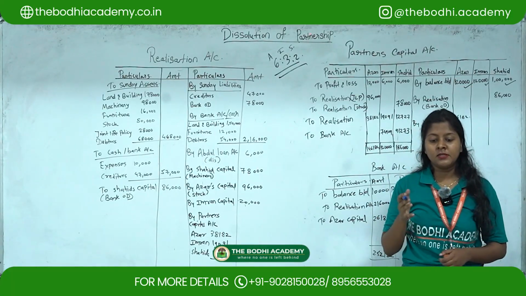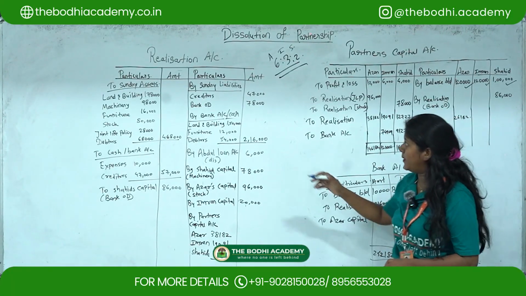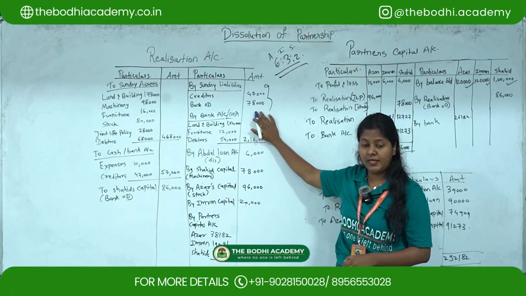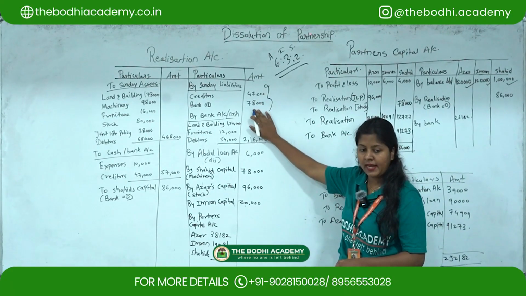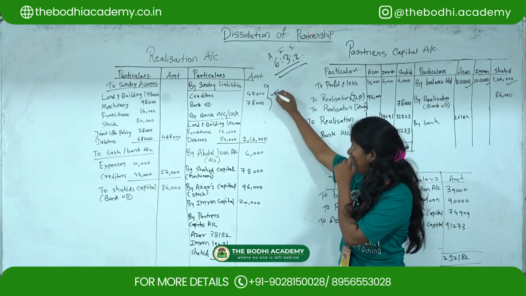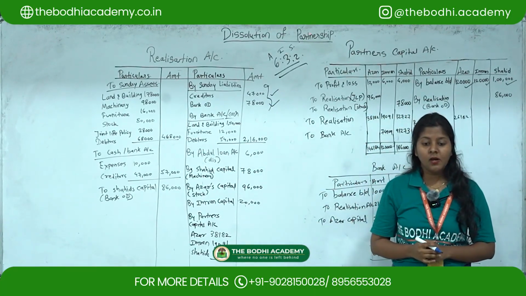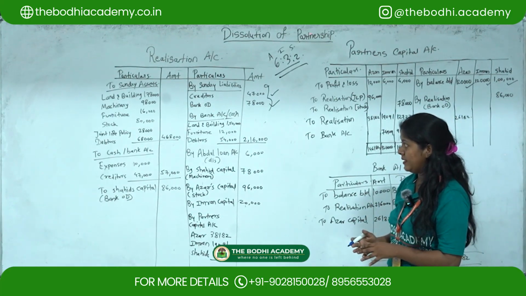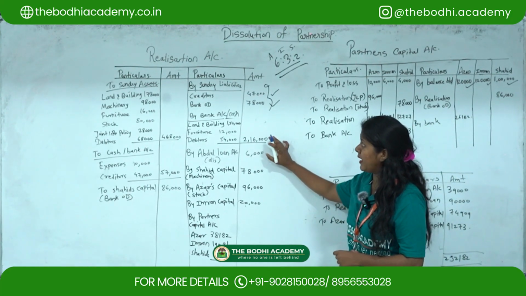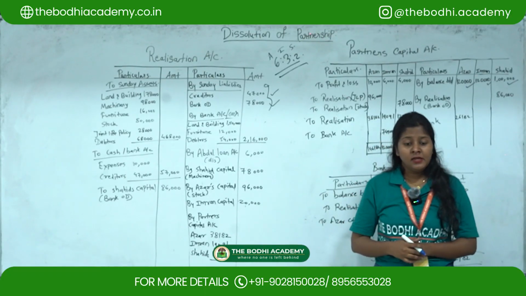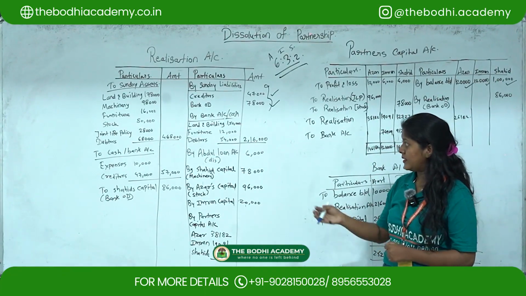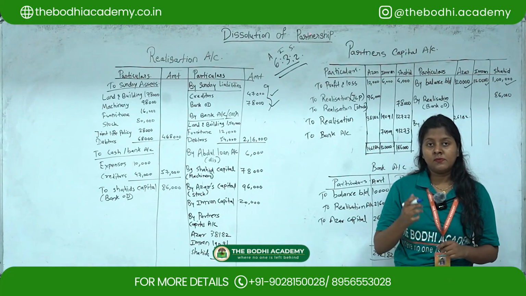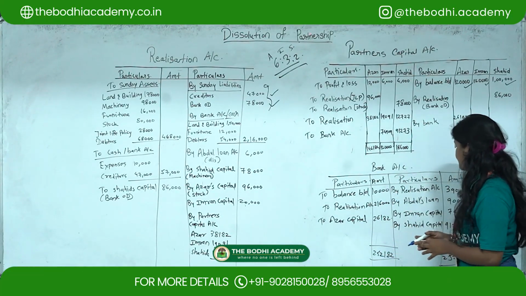Then creditors and bank overdraft, these are the liabilities. So liability directly you have to write down on the credit side of realization account as 47,000 and 78,000. Then next, Abdul's loan account. So now Abdul is an external liability. Abdul's loan account you have to show separately, as 35,000. Then next, we'll move to the asset part.